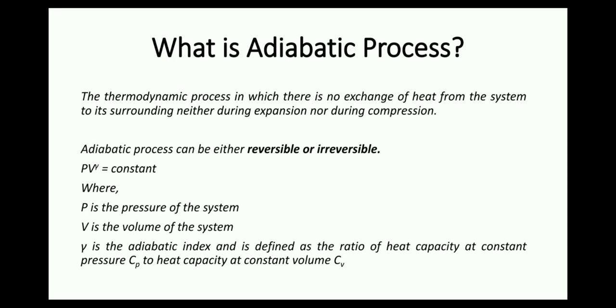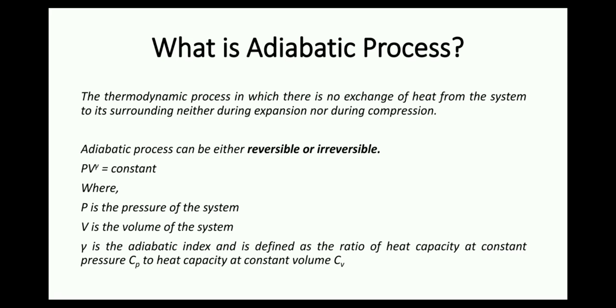Moving to adiabatic process. Now what is an adiabatic process? Adiabatic process is a process in which there is no heat transfer from or to the system, that is Q equals 0. The thermodynamic process in which there is no exchange of heat from the system to the surroundings, neither during expansion nor compression.